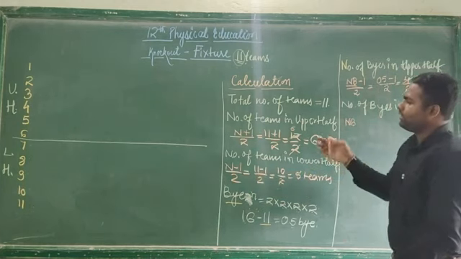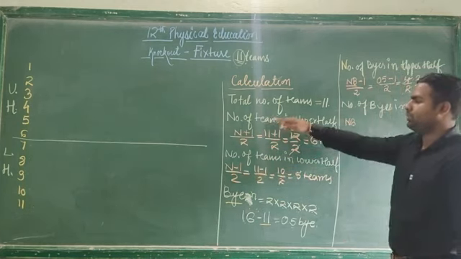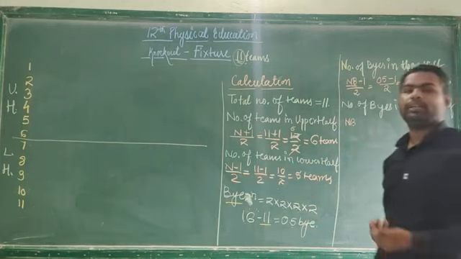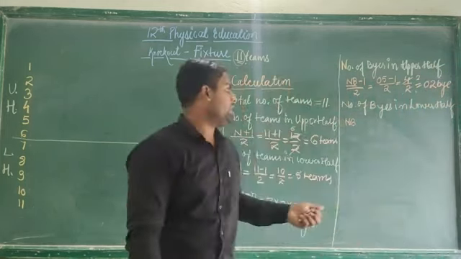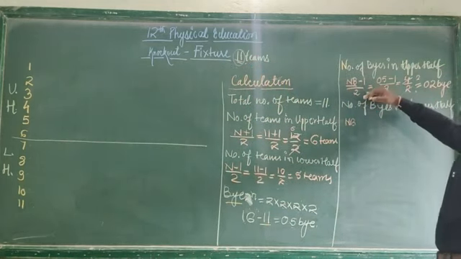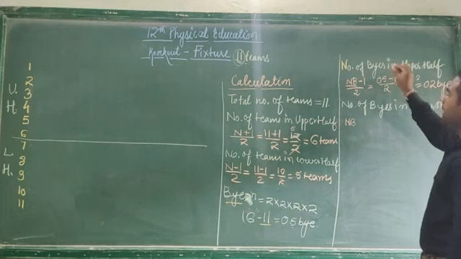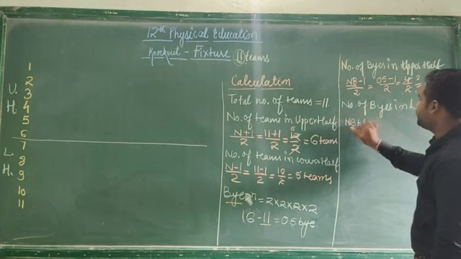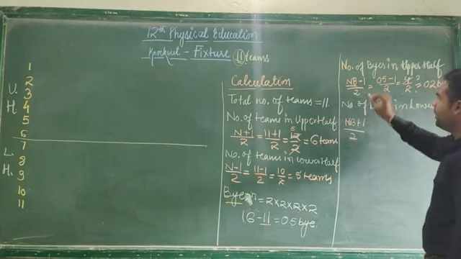Just keep in mind, when we do upper half and lower half, we do plus and minus, but it is totally opposite in terms of byes. So for the upper half it is NB minus 1 divided by 2, and for the lower half it becomes number of byes plus 1 divided by 2.